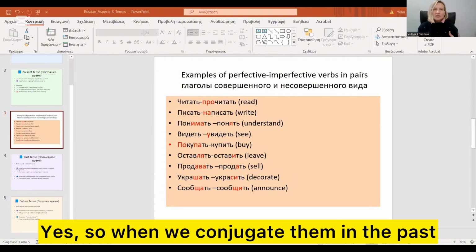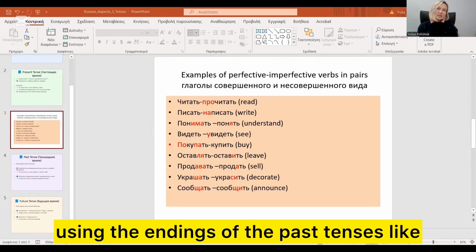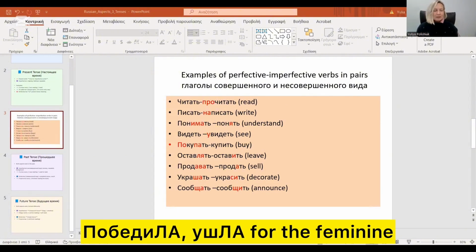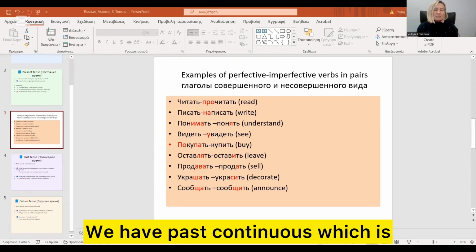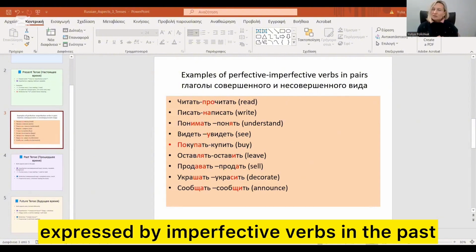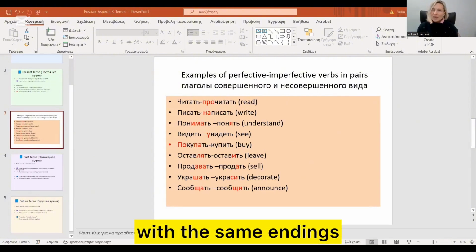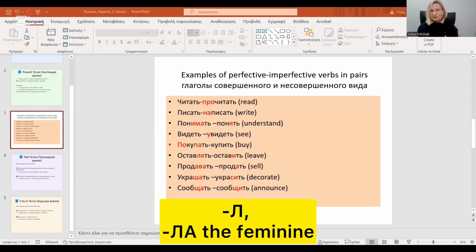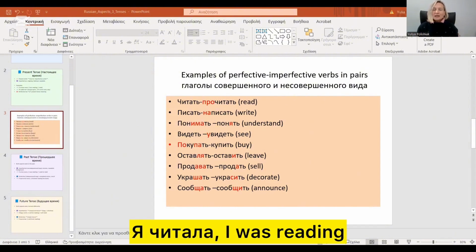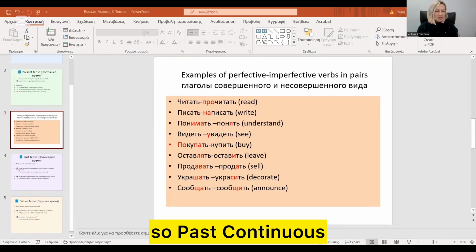So when we conjugate them in the past, using the endings of the past tenses like -л, -ла, прошел, увидел, победил, and победила, ушла for the feminine. We have past continuous, which is expressed by imperfective verbs in the past with the same endings, -л for the masculine, -ла for the feminine, like читать, он читал, я читала, I was reading, so past continuous.